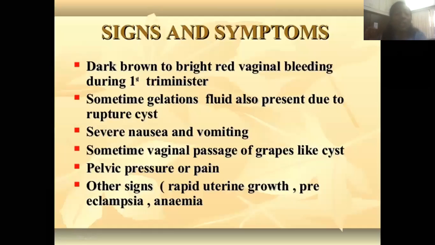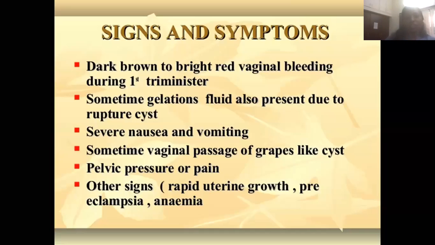So now, what are the clinical symptoms and signs? So what is it basically? The pregnancy is not going to continue for the full 9 months, 7 days. There is dark brown to bright red vaginal bleeding during the first trimester, and there is a discharge per vaginally, of bright red to dark brown color, and the timing is the first trimester.